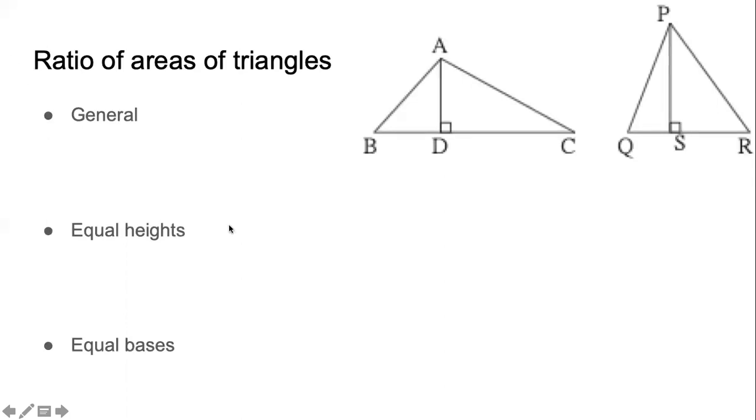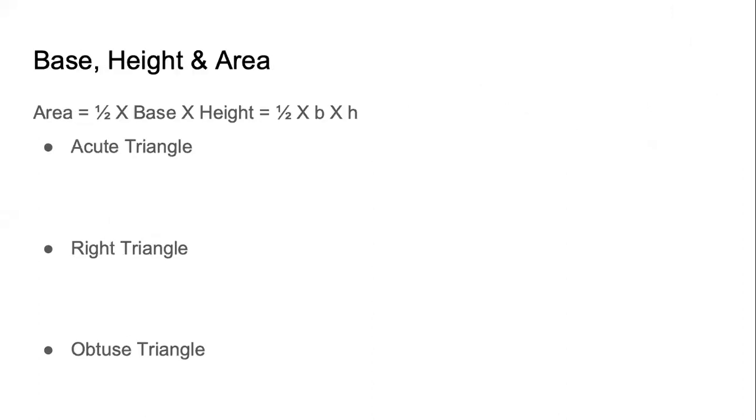Now, before we find the ratio of areas of triangles, just a reminder: the area of a triangle can be calculated with the formula half base into height. This is an old formula, a formula that you studied long ago. So we are not going into that formula once again.